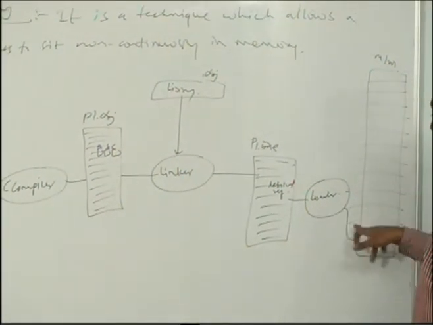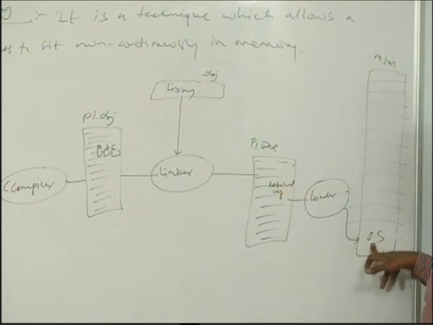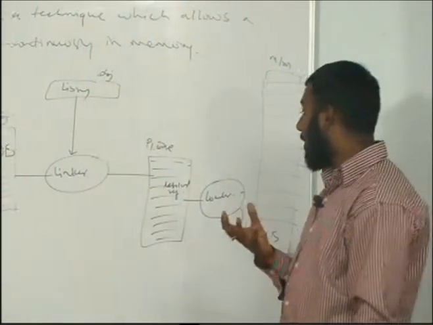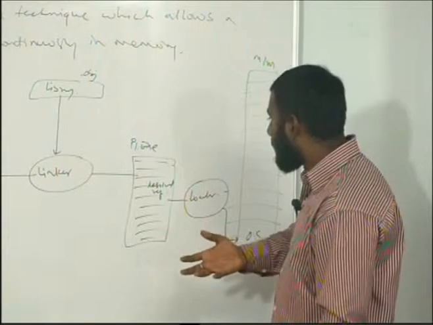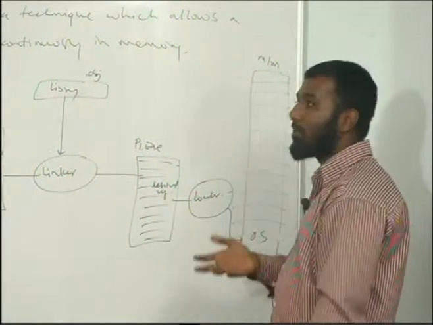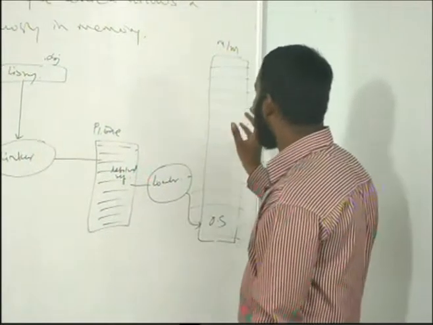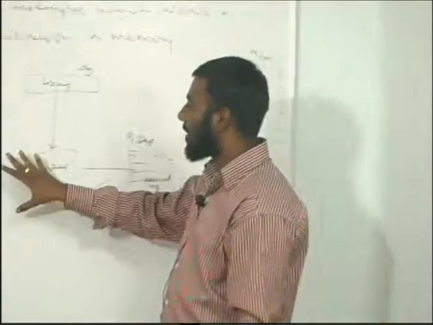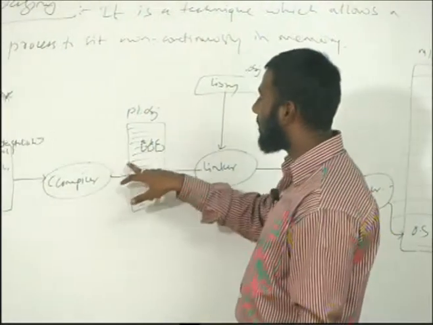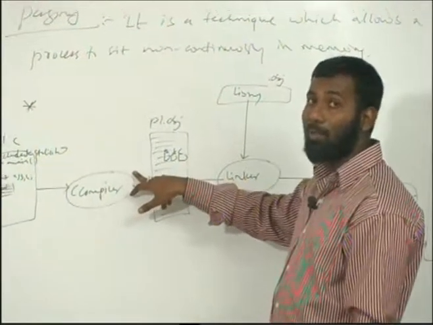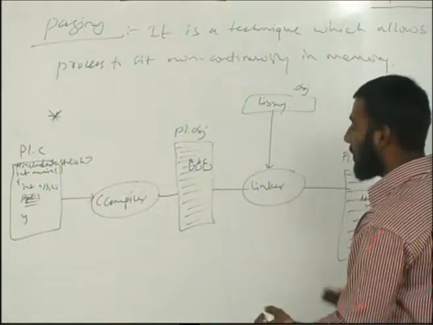Now at the time of loading, when it contacts the operating system, it is only the operating system that decides where this p1.exe has to be loaded into the memory, wherein the actual address in the memory will come into the picture. So far, these are all logical addresses. The addresses generated by the compiler at compile time, we call compile time binding. So actually we have got three different kinds of binding.